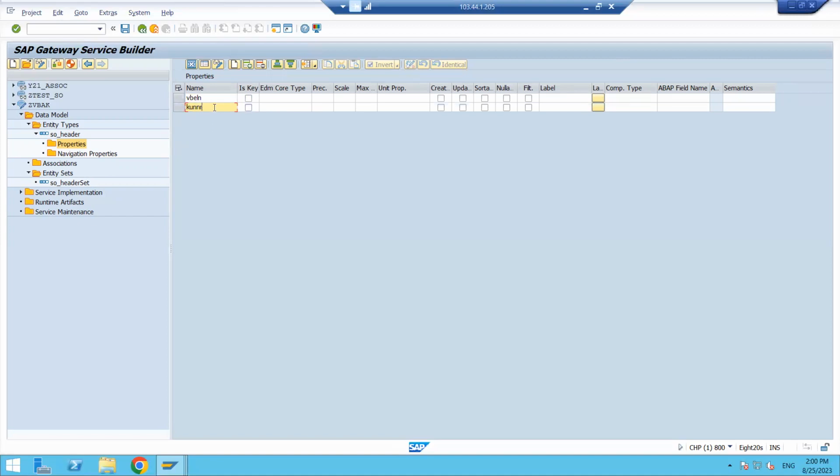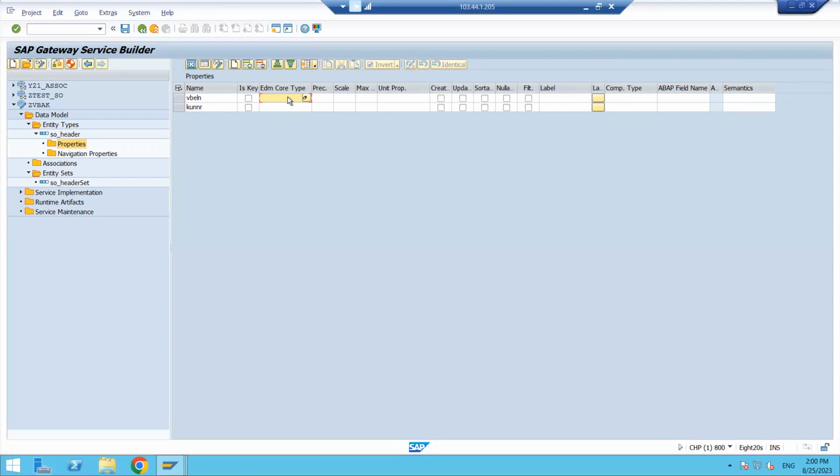Customer, KUNNR. Here we need to pass the data type and length. Now, in a web program with the work area or internal table declarations, if you pass the field, we need to mention the type of that variable and the length of that one, right? In the same way here also, we need to pass the data type and length.